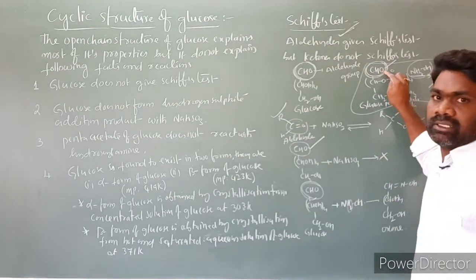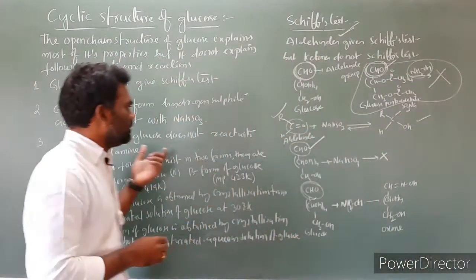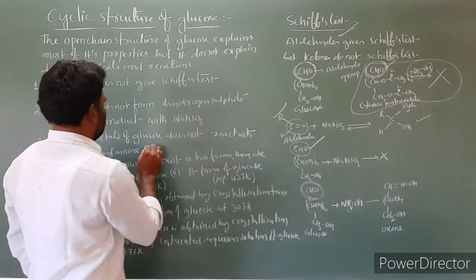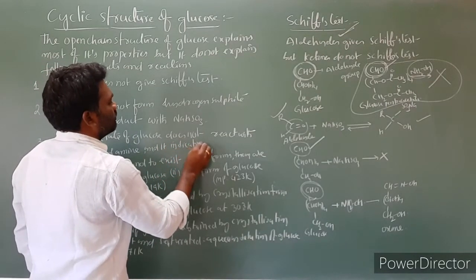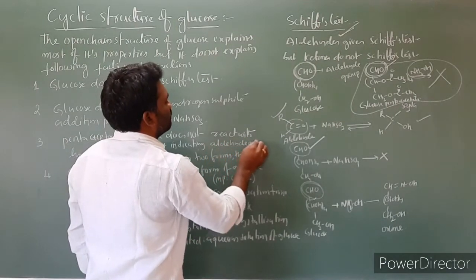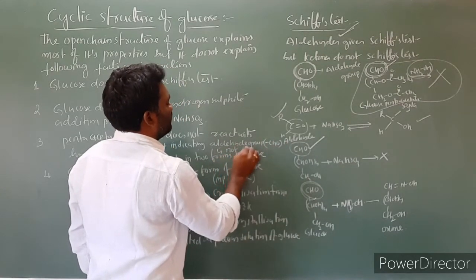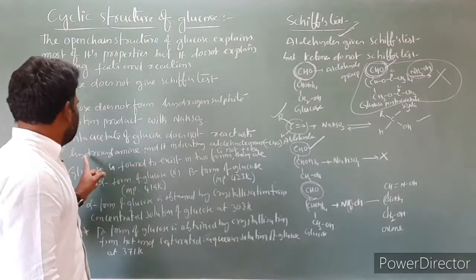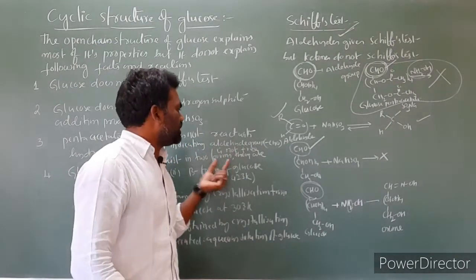This indicates that the aldehyde group, the CHO group, is not free.